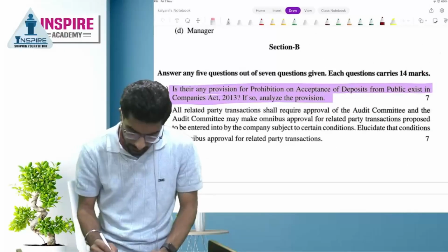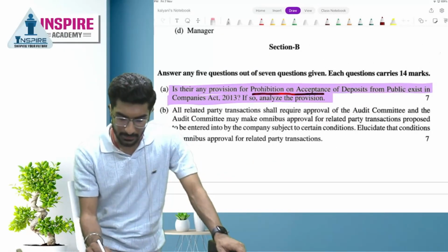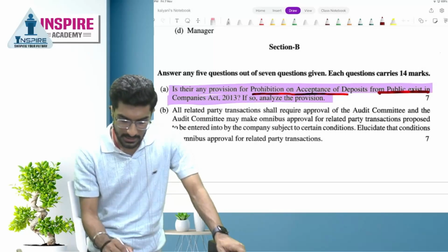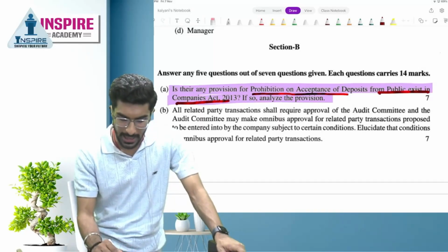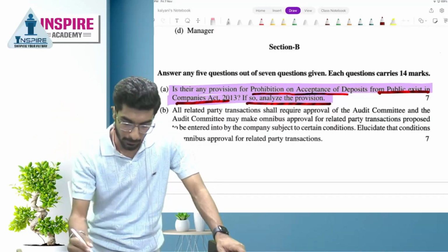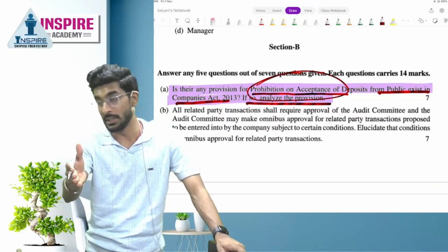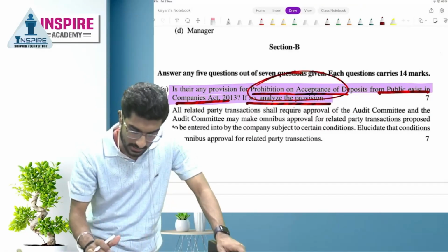So, people, is there any provision for prohibition on acceptance of deposit from the public in the Companies Act 2013? If so, analyze the provision. You have to mention the entire deposit provision. Yes or no, people? The prohibition of acceptance of deposit. We have already covered this. I'll show you.